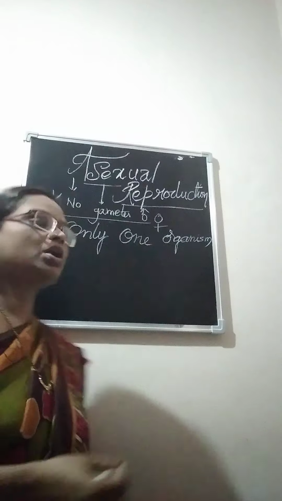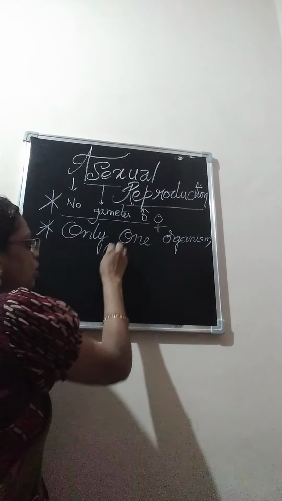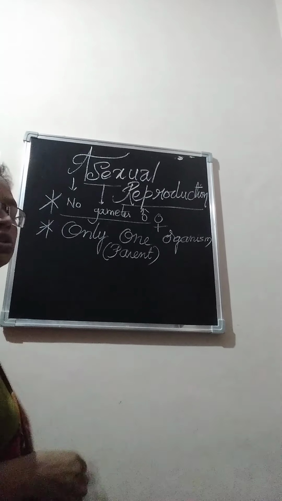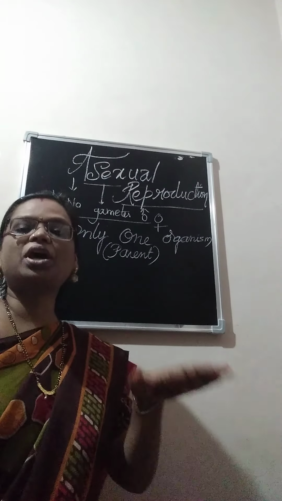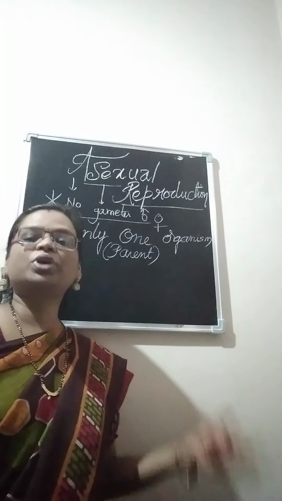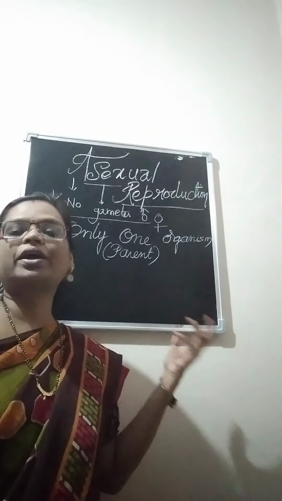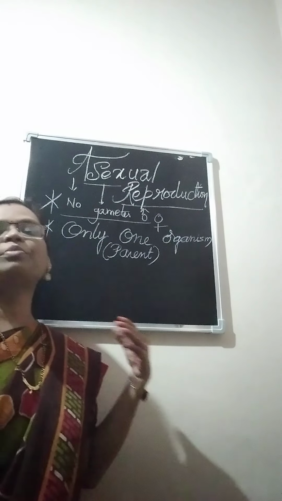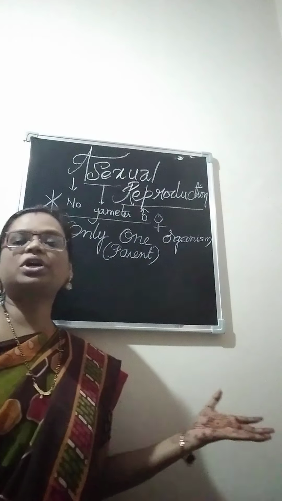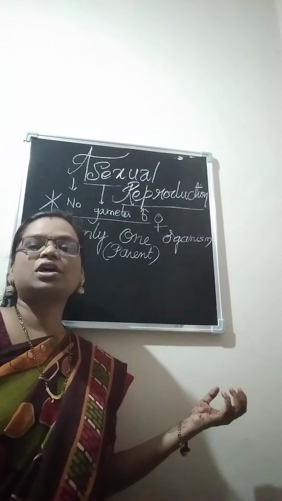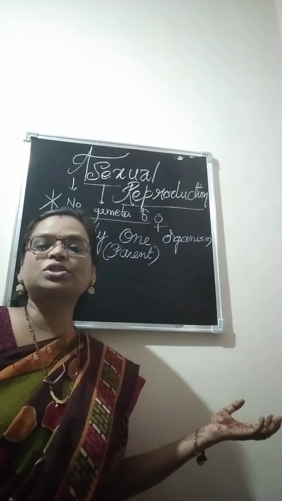So only one parent, and we cannot consider it as a male parent or a female parent. One who gives young ones is nothing but a mother, so we consider it a mother organism, giving rise to young ones from its own body. We consider mother because the mother gives birth to young ones as per natural rules.